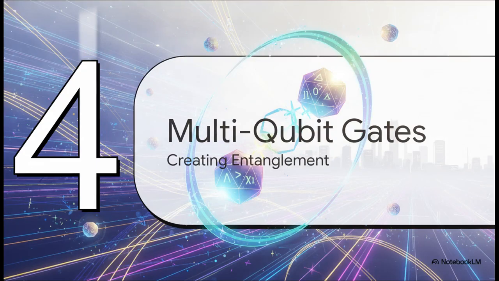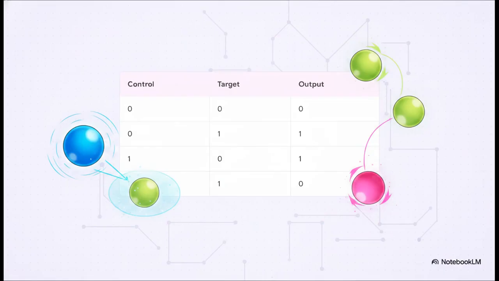All right, now let's crank things up a notch for Section 4, multi-qubit gates and entanglement. This is where qubits interact to unlock true quantum power. Because let's be real, a single qubit just sitting in superposition isn't going to outpace a supercomputer. We need these qubits to interact with each other.